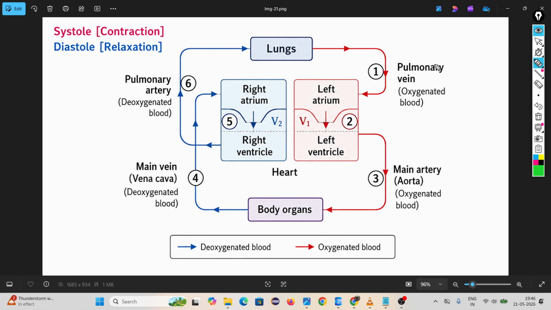Like this, look, this is our heart. In systole, when the heart contracts, it creates pressure. Due to that pressure, blood is flowing through arteries. When it is relaxed, the blood is going inside the heart. You understand this diagram, no need to explain again.